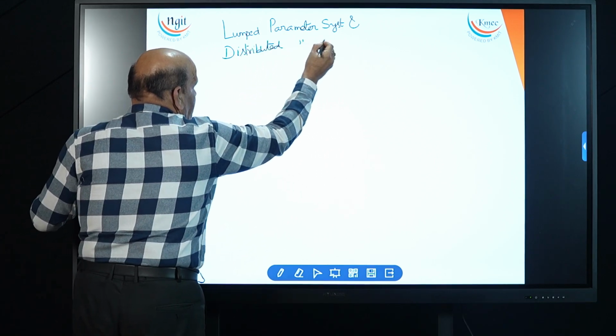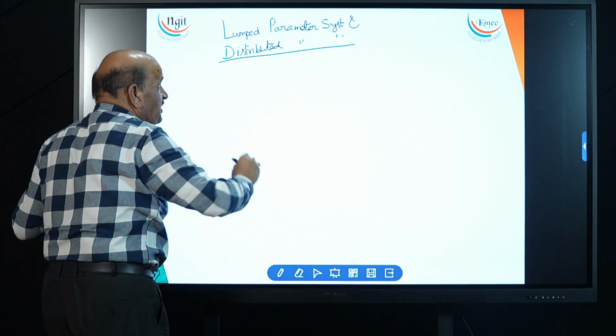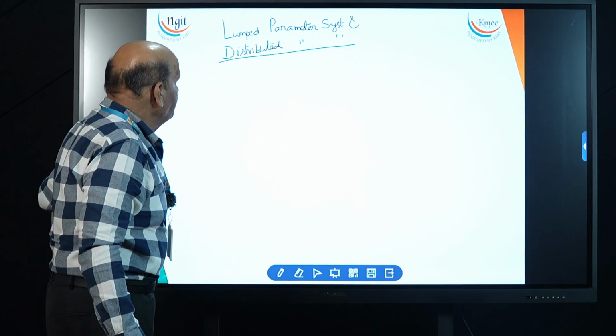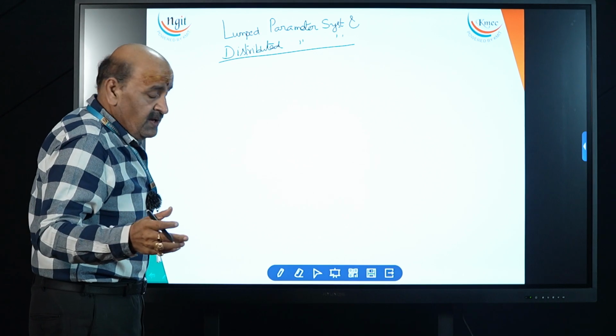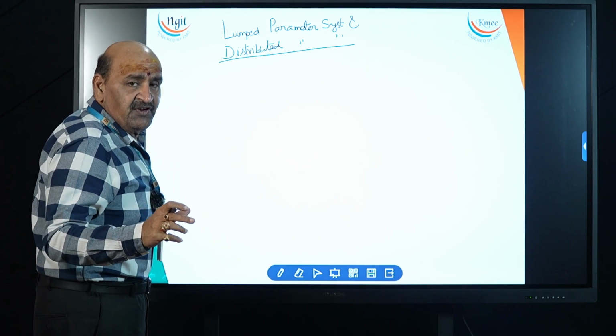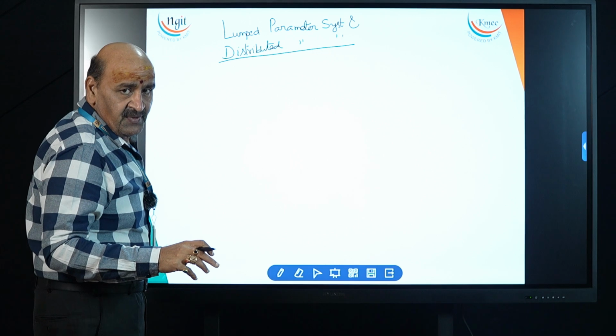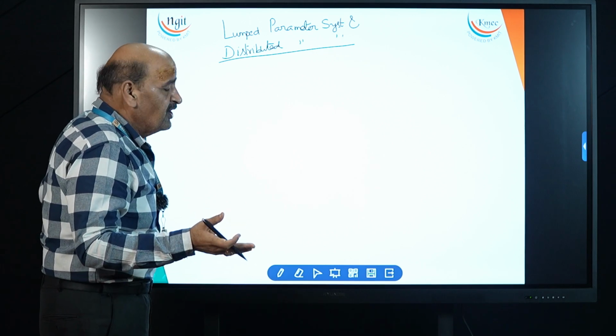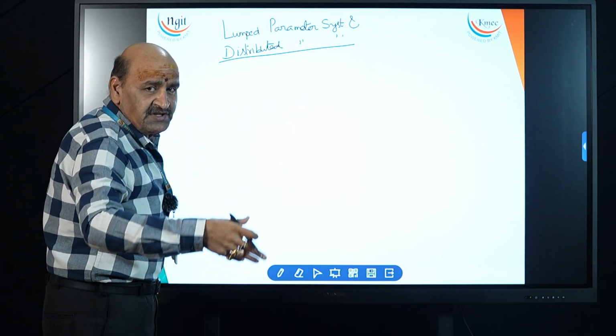Lumped parameter systems, distributed parameter systems. Now, we have to have a clear-cut distinction between these two kinds of systems. These systems are one of the family of group of systems.